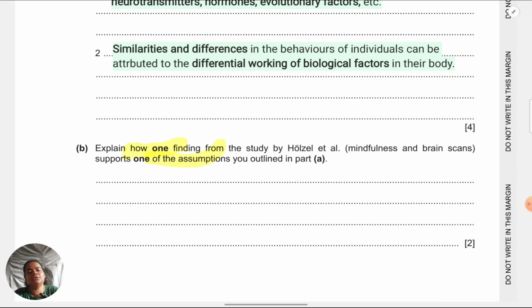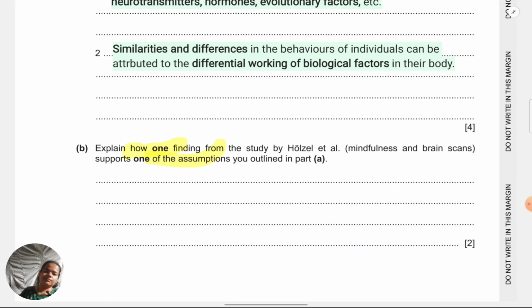Anyways, when you're learning the study, for the results, you will memorize which brain area showed an increase in the MBSR group versus the ordinary control group. So why not mention it here? As such, even if you just say increase in gray matter without specifying areas, you can score for this one. But this is how I would like to write the answer, so I'll just show you. My style is the same,